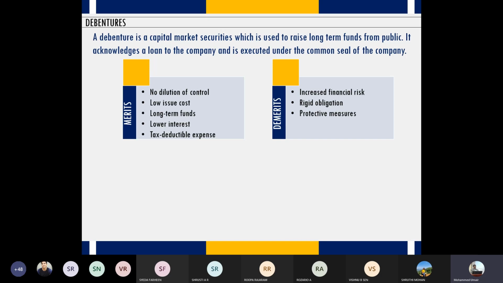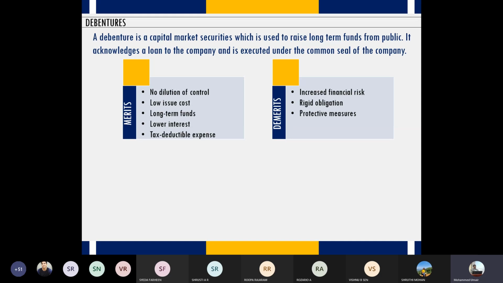Now, what this rigid obligation means is that a company should at any cost pay interest. Whether it is a secured loan or unsecured loan, in both situations, interest must be payable. So that's the rigid obligation. You can't get away with this, unlike shares where payment of dividend is optional and at the discretion of the board of directors. But here it's not like that. Whether a company has taken a secured loan or unsecured loan, interest payable is a must. So the company can't run away or shy away from the responsibility of meeting the obligation of paying timely interest to the debenture holders.